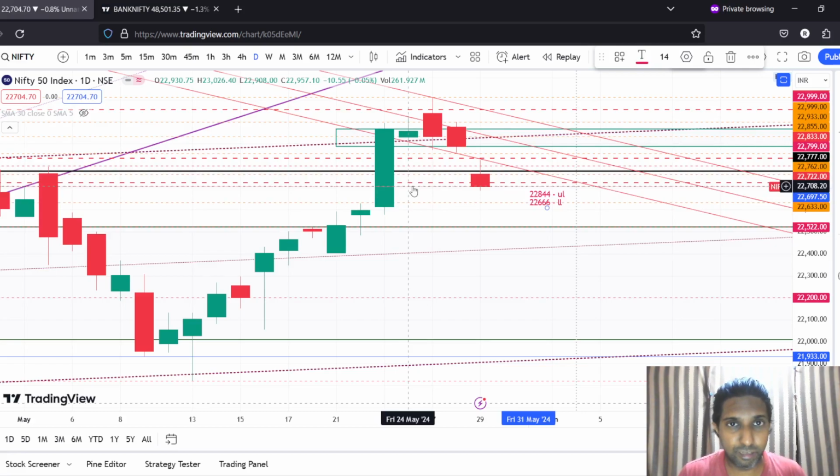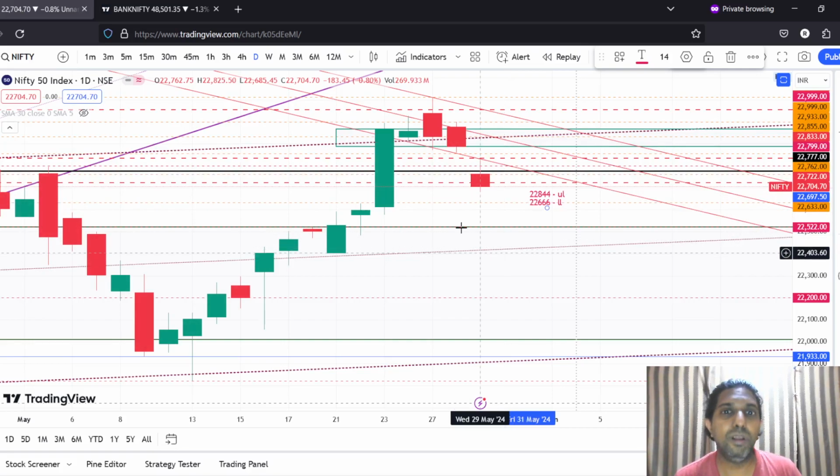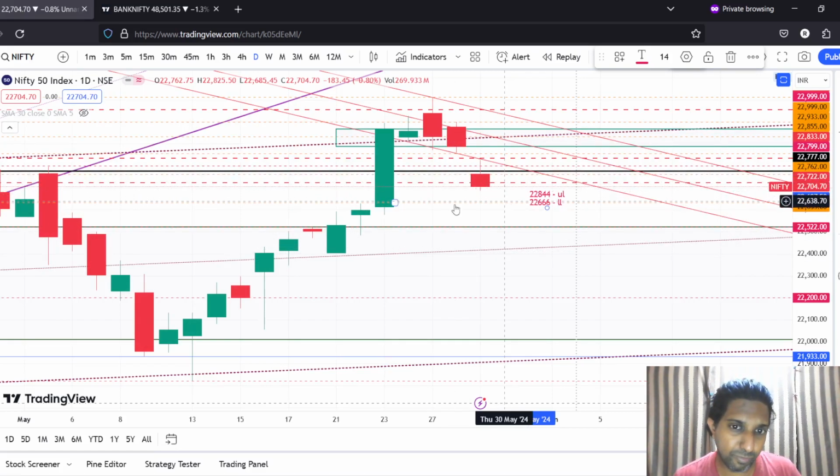Tomorrow is Nifty expiry, so it will be interesting to see whether everyone who would have purchased here for this expiry is exiting from their positions. If that is the case, then we will see a further downfall. On the other hand, if these try to take the price higher, and if these people who would have sold it here would want to exit from the position, then there would be a short covering rally and we may see the price go up, right? So tomorrow's day is crucial.